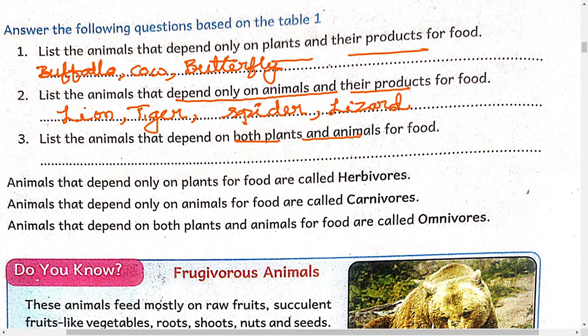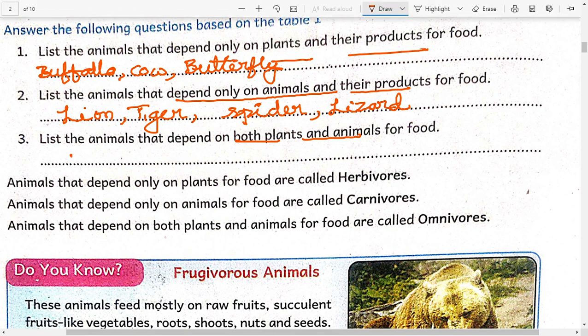That means those animals will eat plants and animals. A rat will eat seeds as well as some smaller animals and some small insects also. And crow, crow also, and human beings are also, they will eat both. Okay.